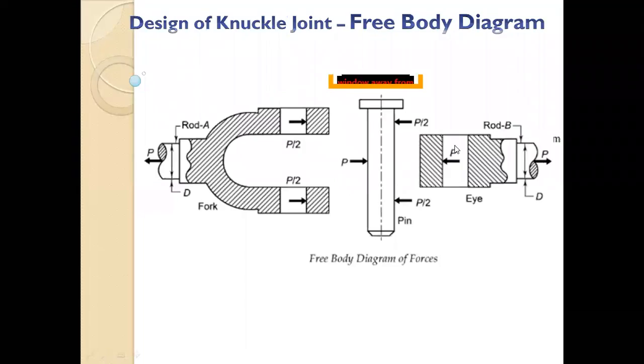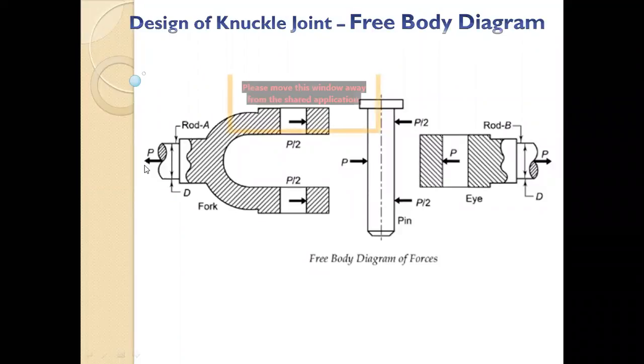Next. Okay, so now just try to imagine how this thing will fail, and then you will see the design. Now see how these 3 parts will fail. As you already know the procedure of the design, we'll take a load in one rod, pass that load along our whole mechanism, and then that load will go to the other part. So assume the load is P on this knuckle joint; we are putting a load P.